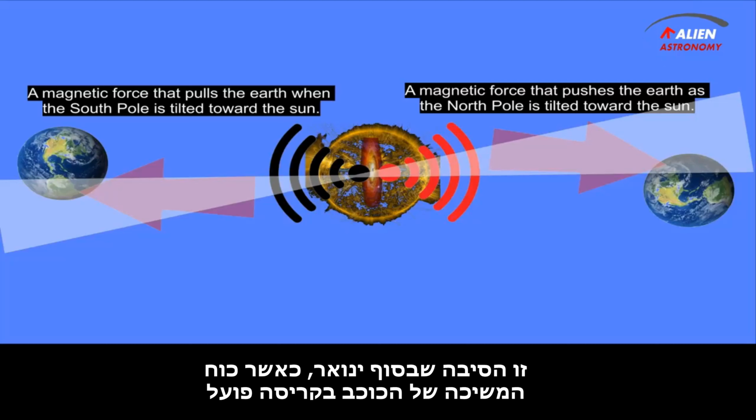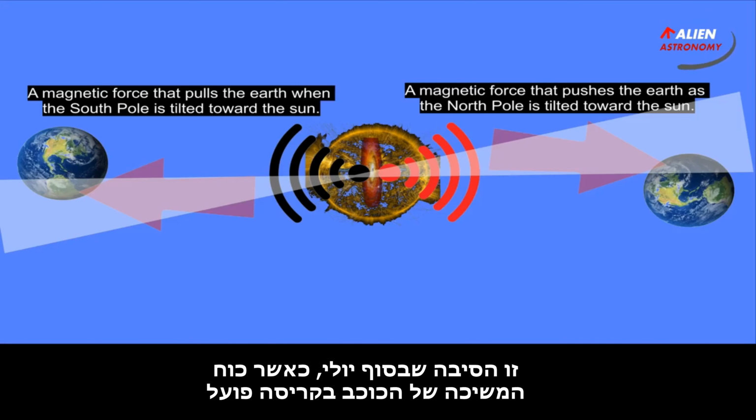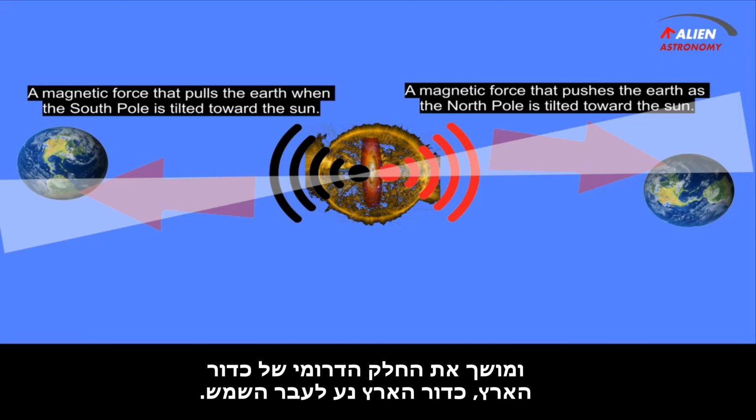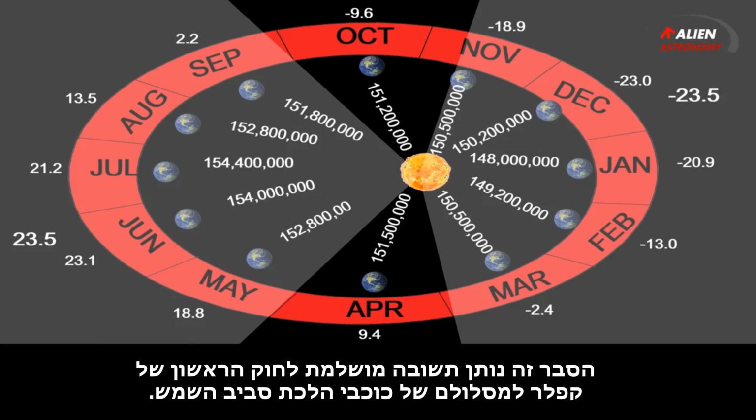This is why at the end of January, when the gravity of the star in collapse acts, it pulls the northern part of the Earth moving away from the Sun. This is why at the end of July, when the gravity of the star in collapse acts, it pulls the southern part of the Earth moving towards the Sun. Thus, the two electromagnets and the gravity force of the star in collapse generate an elliptical rotation of the Earth. This explanation gives a perfect answer to Kepler's first law for the orbit of the planets around the Sun.